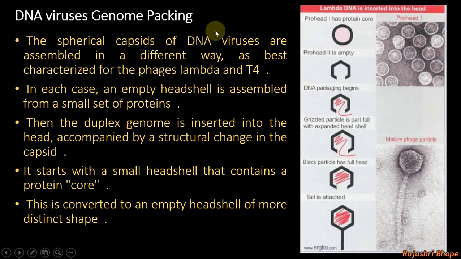Then the DNA virus genome packaging. DNA viruses are mostly packed in a preformed head or pre-assembled empty shell. This circular type of head is formed first, which is known as prohead 1. Then this prohead 1 changes its shape to icosahedral. Then DNA packaging begins in it. As DNA packaging begins, the head size enlarges.